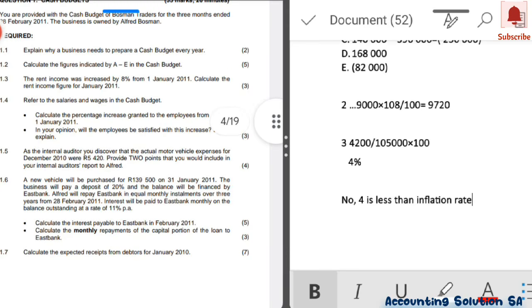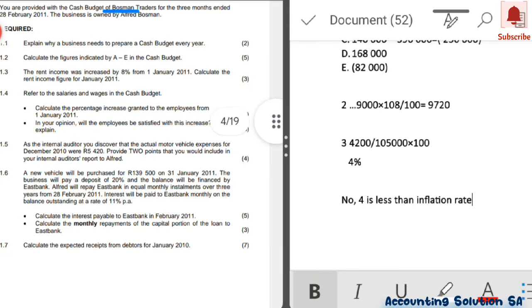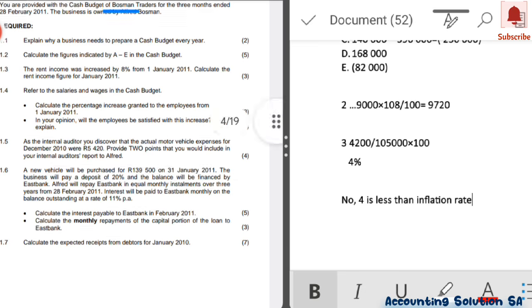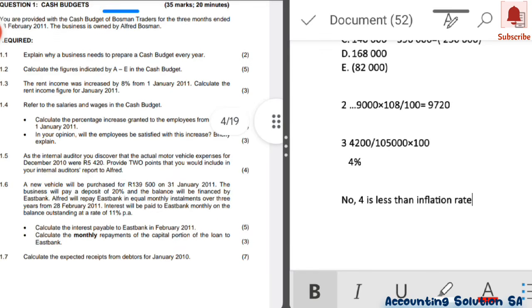Okay, now let's go to 1.6. A new vehicle will be purchased for 139,500 on 31 January 2011. The business will pay a deposit of 20%, and the balance will be financed by East Bank. Alfred will repay East Bank in equal monthly installments over 3 years from 28 February 2011.